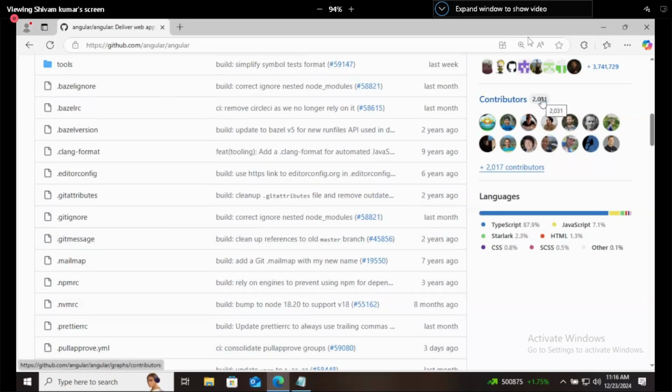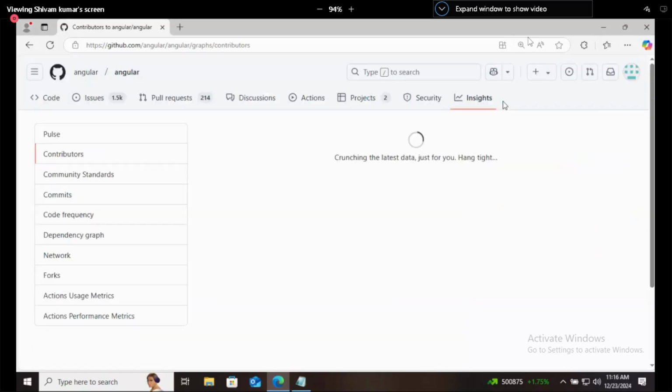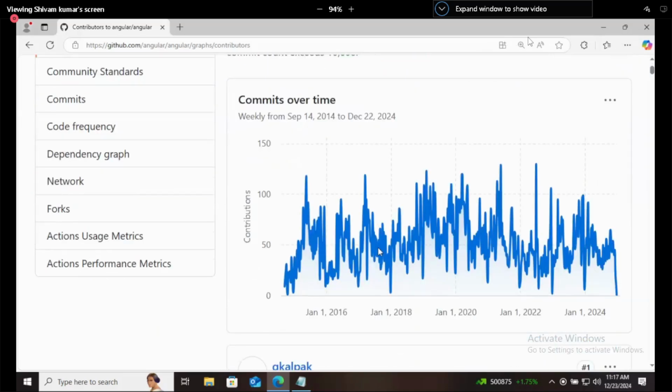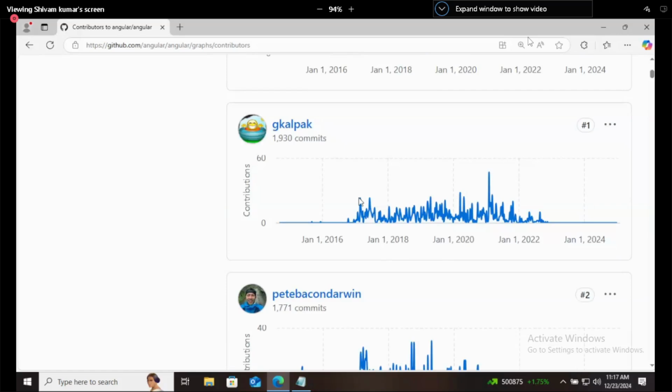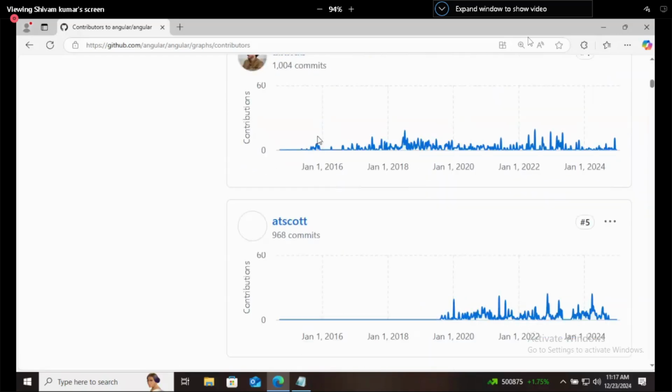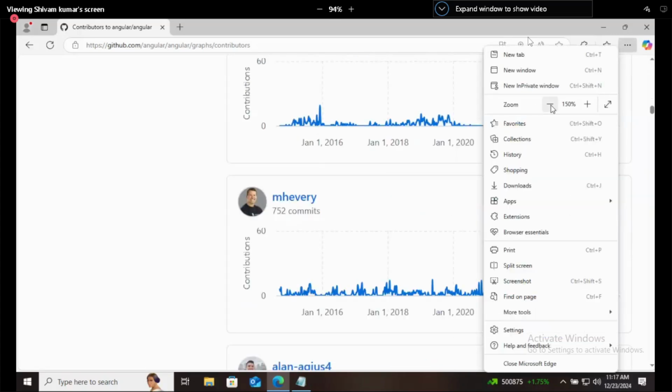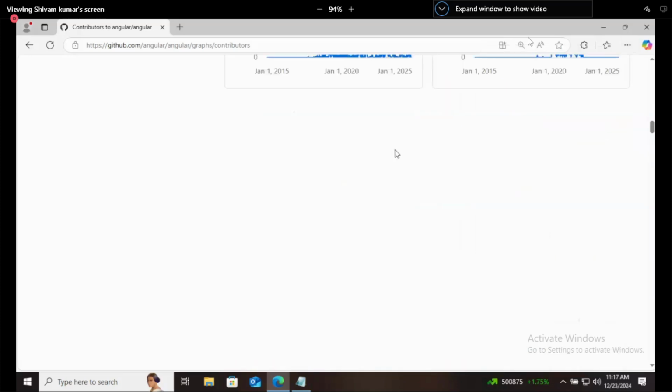2031 means that these people have contributed to Angular in some way. Let's say you found a particular problem in Angular and you decided to fix it and you fixed it. After that, you make a pull request and they accept your code. Then you are also a contributor to Angular. This person has done 1930 commits, and so on. So these are the contributors, and that is what we mean by open source. It means the source code is open.